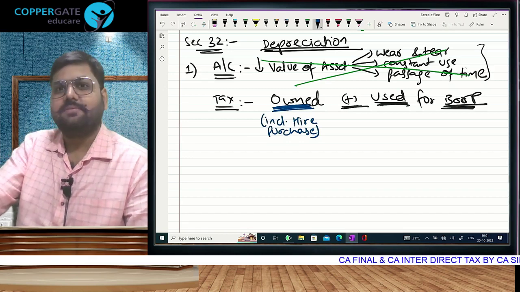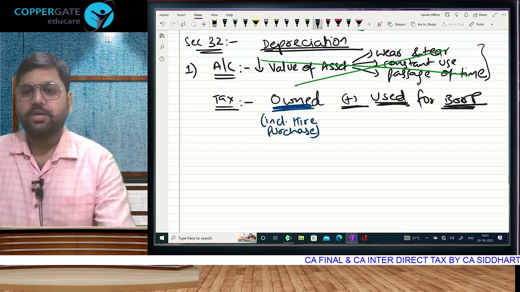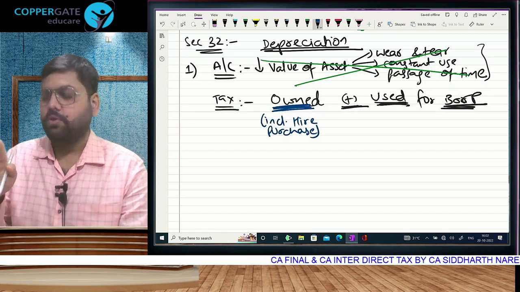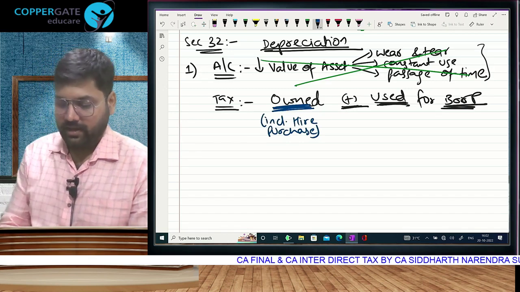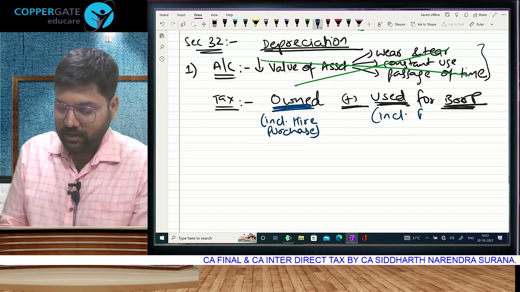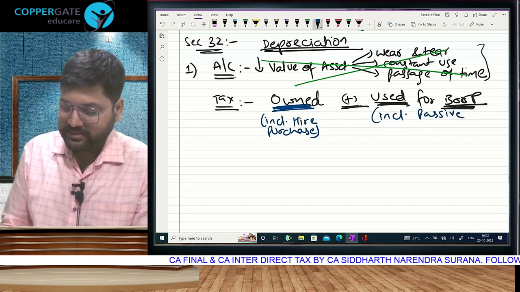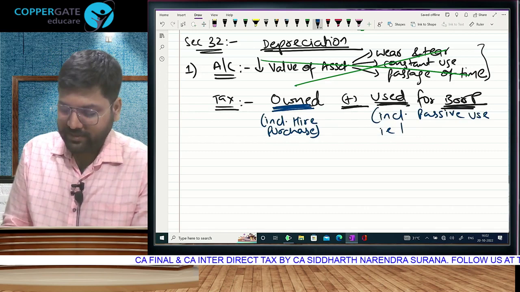That's the maths here. So can I say two conditions, owned and used, owned and used. Owned will include hire purchase and use will include passive use. Passive use मतलब kept ready for use.